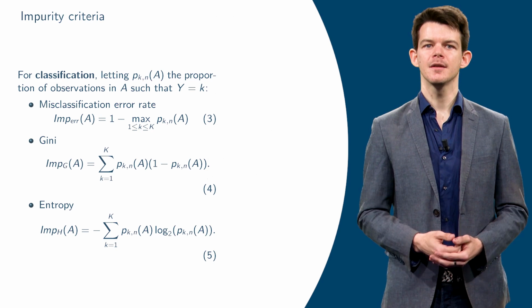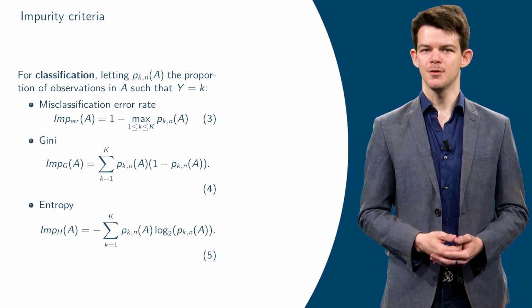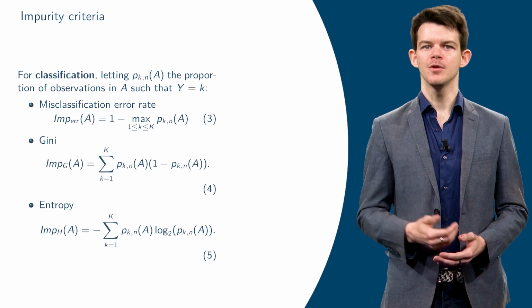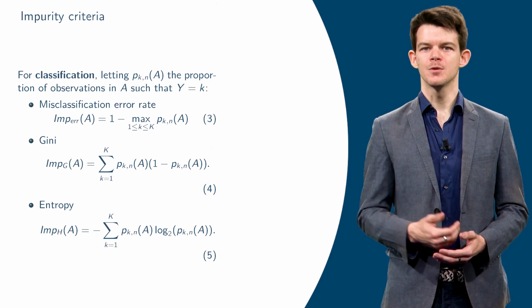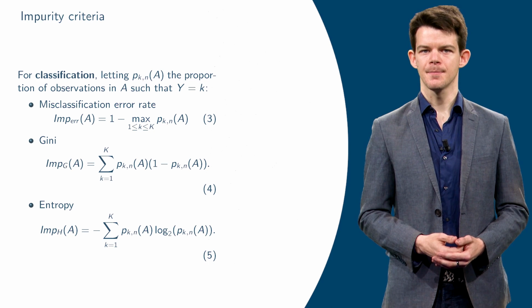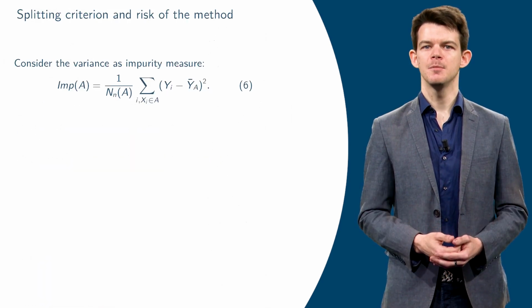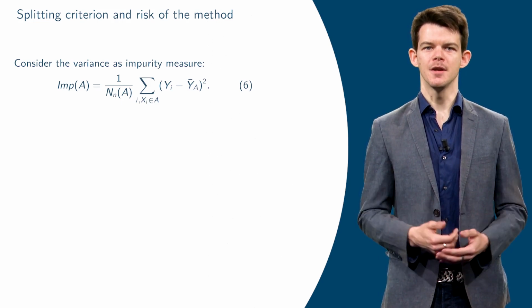Each splitting criterion can lead to different trees with different performances. Among the existing criteria, the variance is the most used in regression, and Gini and entropy are used in classification. In particular, the error rate is never used as a splitting criterion. Let us now see a link between the chosen splitting criterion and the risk, which allows us to measure the overall quality of our estimator.